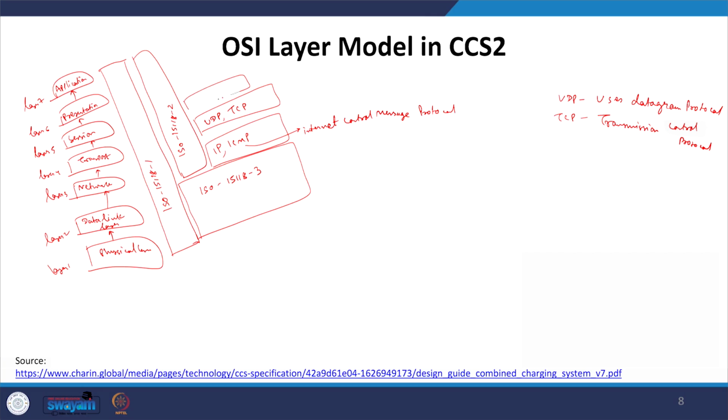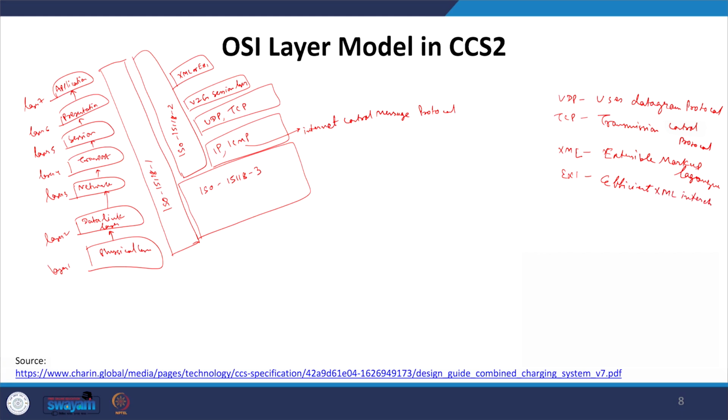So different protocols will be defined which are derived from these protocols and included in ISO 15118-2. Then the session layer will have the vehicle to grid session layer protocol, and the presentation layer will consist of XML or EXI based protocol, where the data is represented using the extensible markup language or the efficient XML interchange. So XML is extensible markup language, and EXI is efficient XML interchange.